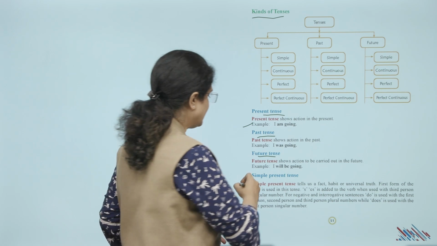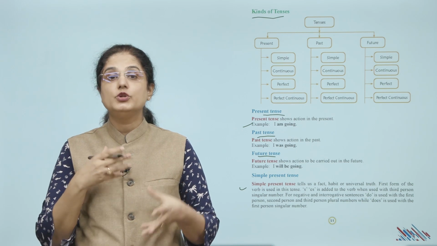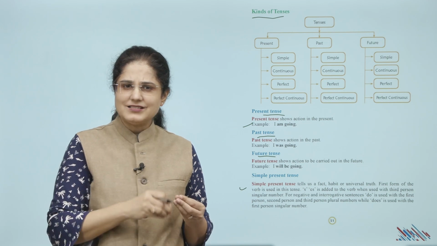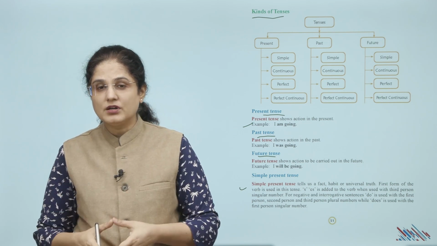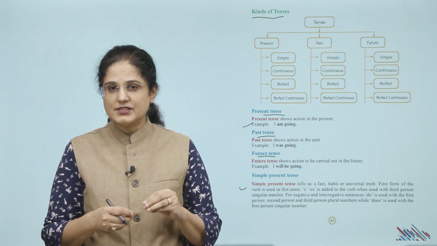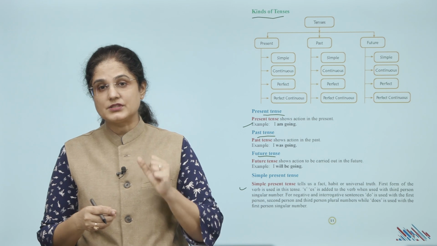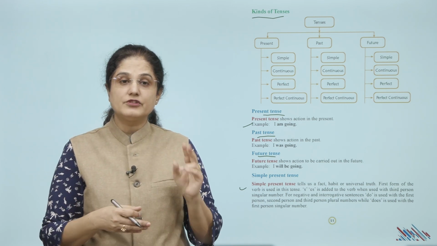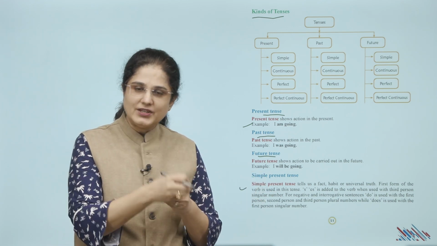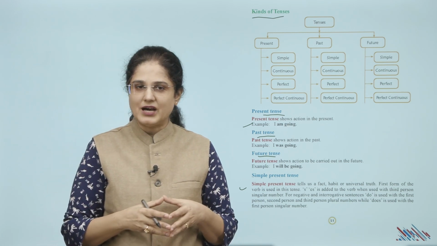So first of all, let us look at the simple present tense. It tells us a fact, habit or universal truth. So first form of the verb is used in this tense. S or es is added to the verb when used with third person singular number. For negative and interrogative sentences, do is used with the first person, second person and third person plural numbers, while does is used with the first person singular number. तो अगर कोई fact है या कोई एक हैबिचुअल एक्शन है या फिर कोई यूनिवर्सल ट्रूथ है वहाँ पे हम सिंपल प्रेजेंट टेंस का इस्तेमाल करते हैं.